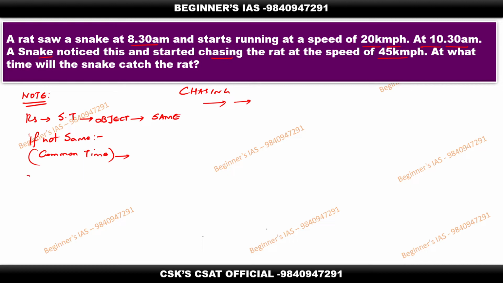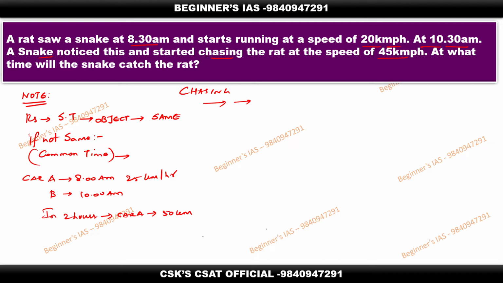So let me explain this briefly. Suppose I consider car A. Car A starts at 8 a.m. with a speed of 25 km per hour. Another car, B, starts at 10 a.m. with some speed. Now listen carefully. Car A starts before car B, which means a 2 hour gap. So in 2 hours car A has already reached 50 kilometers, since in 1 hour it covers 25 kilometers. Therefore in 2 hours, 50 kilometers.